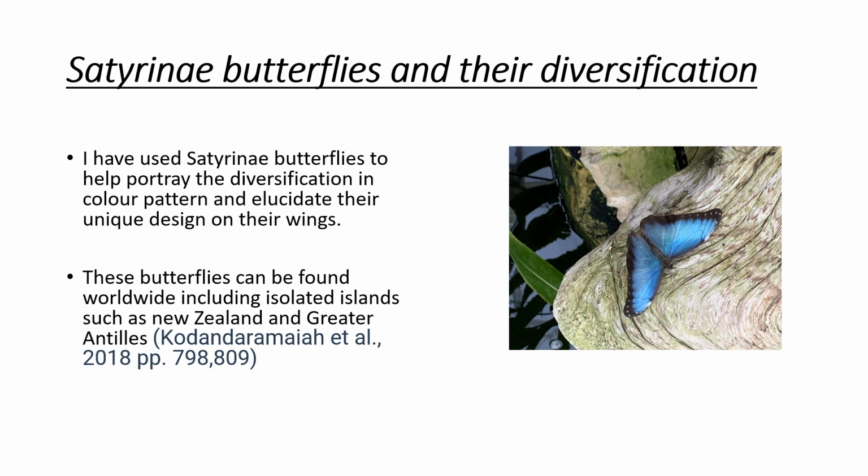Satyrinae butterflies are a subfamily belonging to Nymphalidae and present incredible wing pattern diversification that isn't portrayed in the common butterfly. For example, possessing asymmetric designs on their wings, leading to very unique patterns which they can use for intra- and interspecific signaling. Furthermore, the border ocelli on the ventral side of the butterfly wings can differ in size, distribution, and position, which further emphasizes their diversity. Some species of Satyrinae will have different morphological color patterns depending on their gender, while others will share the same pattern. This occurrence is known as sexual dimorphism.